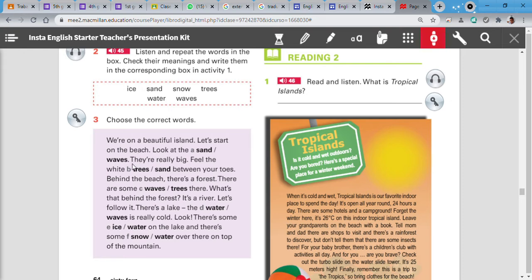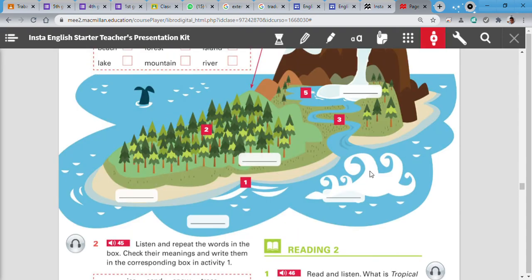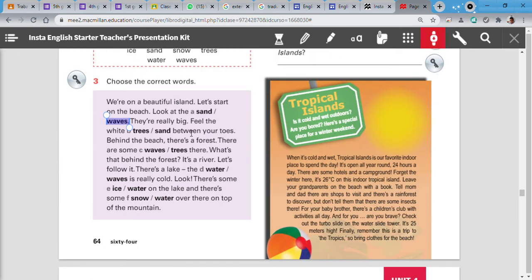Okay, let's continue. They're really big. Feel the white trees, sun. Okay, let's stop. They're big. The sun is big or the waves are big? The waves, no? That's the idea, no? Look at the waves, they're big, really big. Feel the white trees or the white sand between your toes. White trees? No, the trees are green. Sand, white sand between your toes, no?